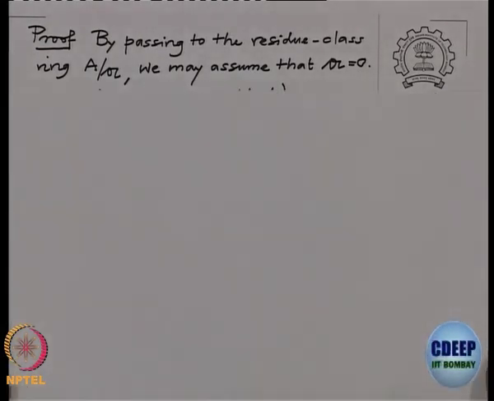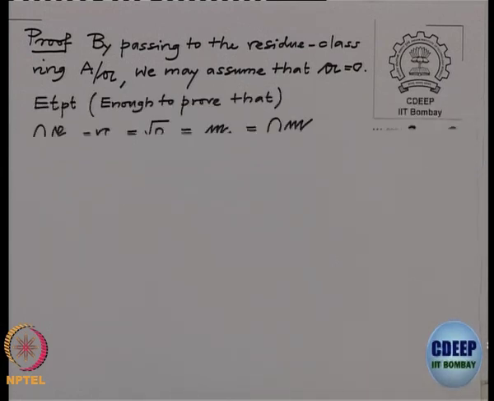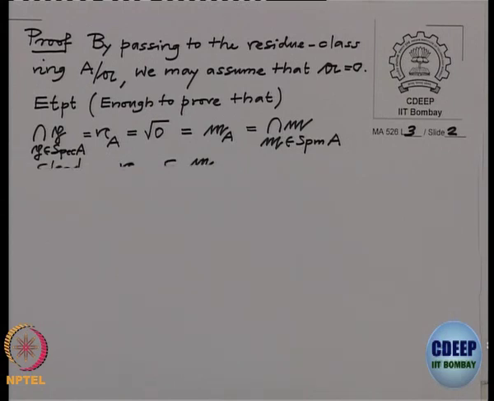By passing to the residue class ring A/𝔞, we may assume that the ideal is 0. So, we want to prove that the nilradical equals the Jacobson radical. By going to the residue class ring, replace A by A/𝔞, and then 𝔞 becomes 0, and then we want to prove that the nilradical of this ring equals the Jacobson radical.